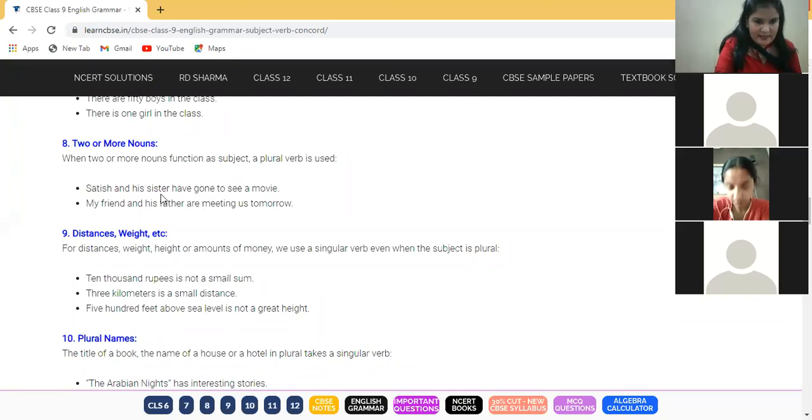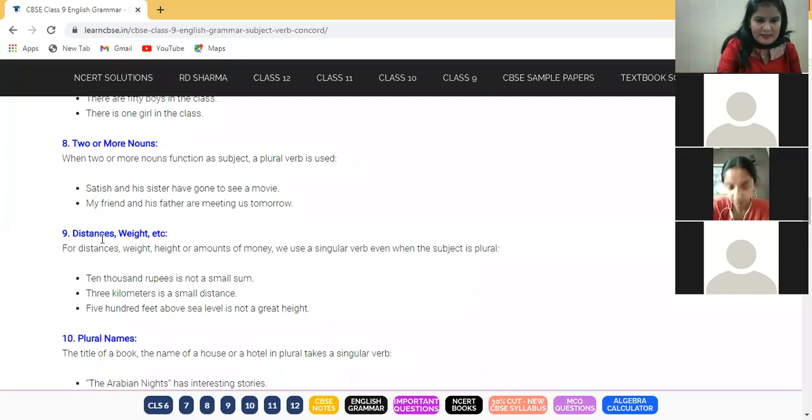Satish and his sister, two nouns are used, fine, and they function as one subject, but we will be using a plural verb. We have not used has here. My friend and his father are meeting us tomorrow. Clear? Plural verb we will be using for two and more people.